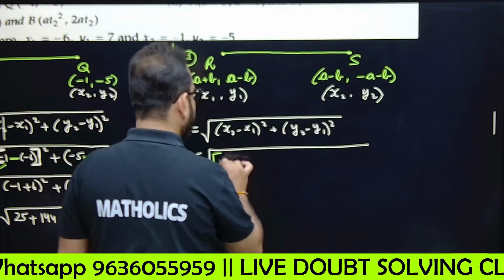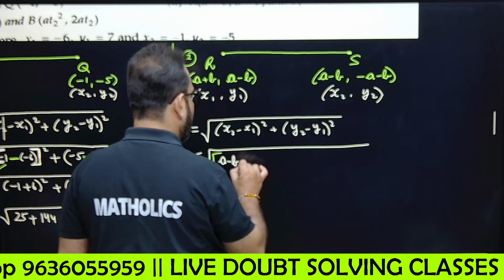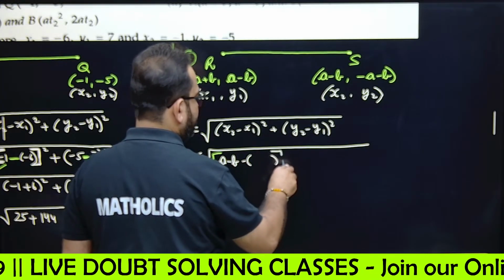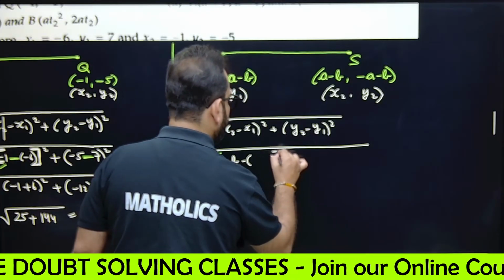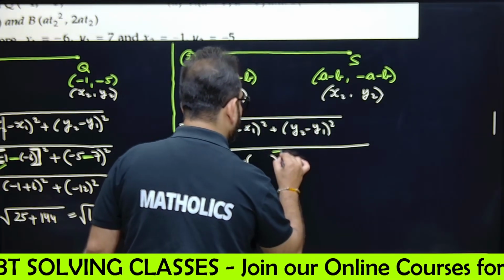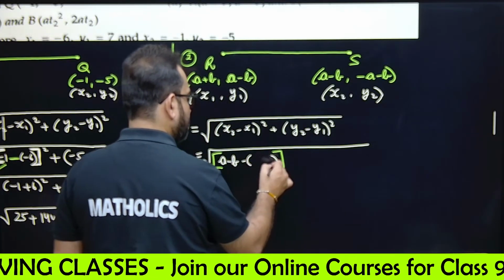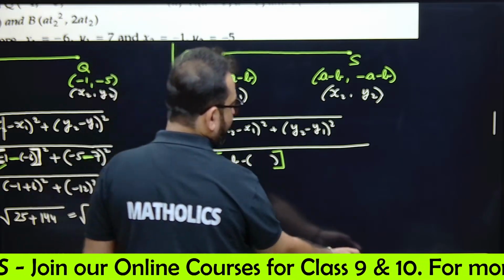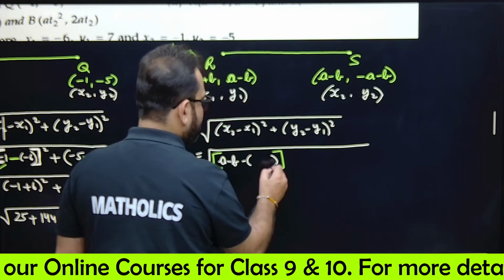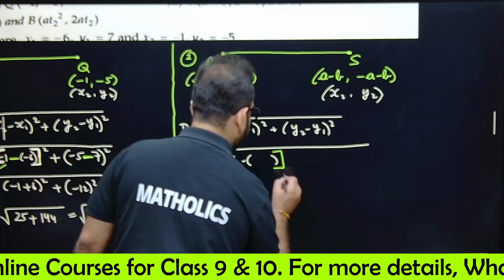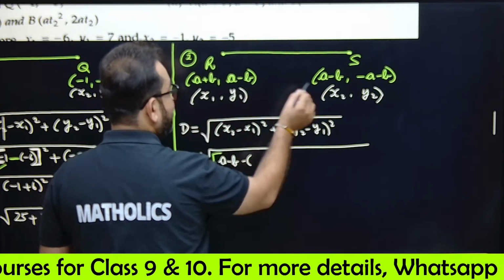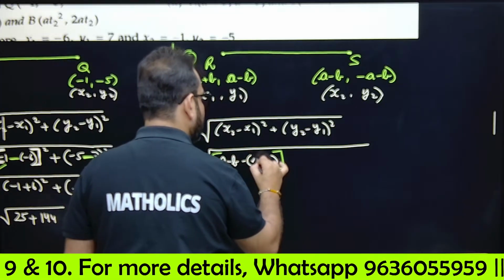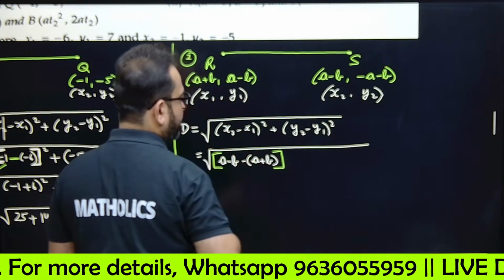X2 is a minus b. After minus, make a bracket and then write the term, and then close the large bracket. You got my point? Yes or no? Done? What I have to write down? This is x2, a minus b. I have written x2. What is x1? X1 is a plus b. I'll write a plus b in the bracket.